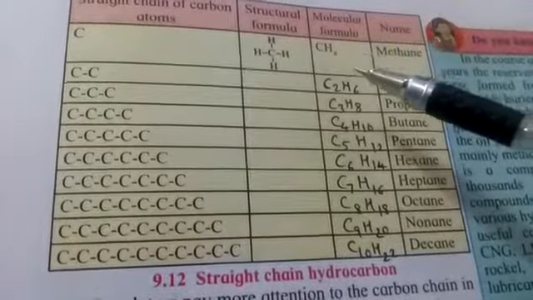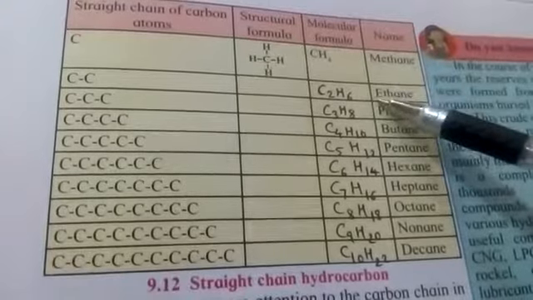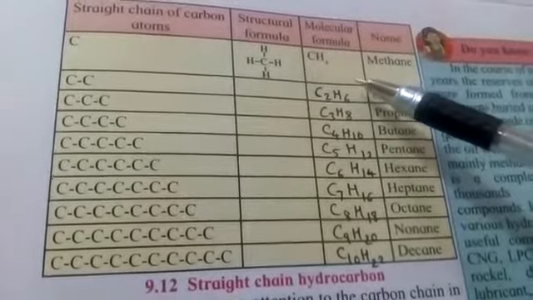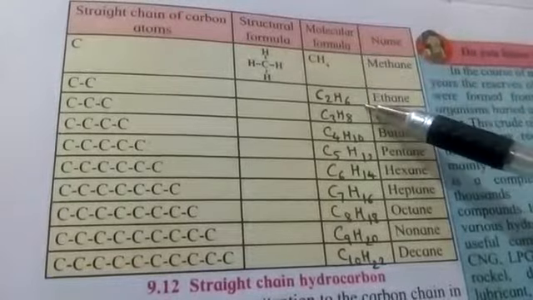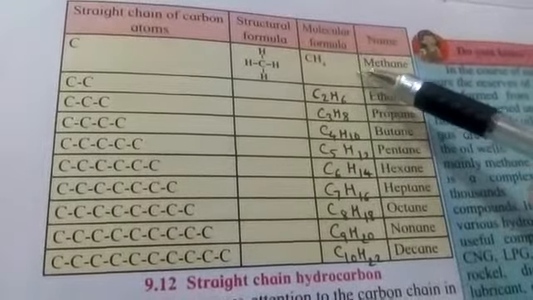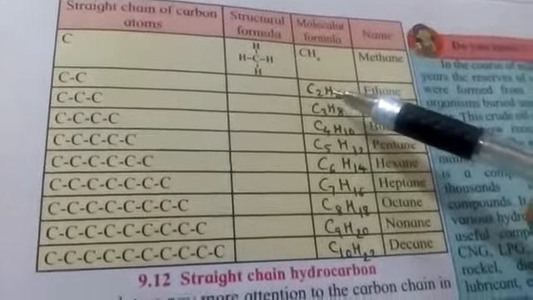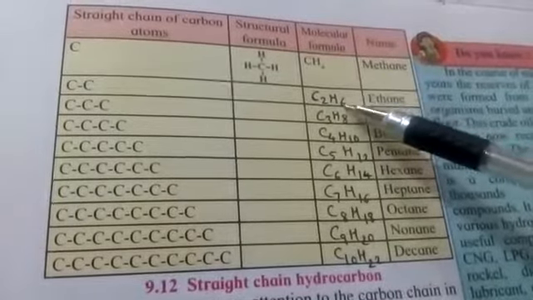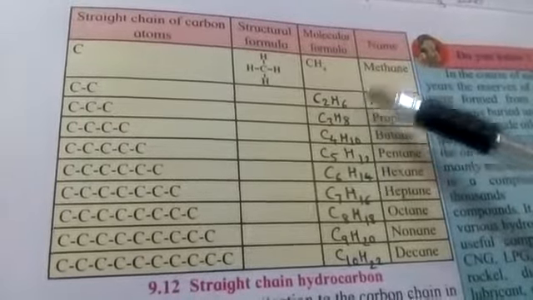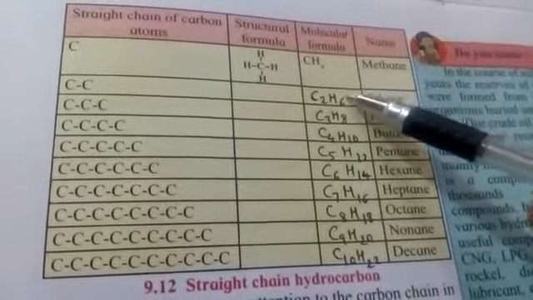Now this methylene unit is the CH2 unit. That means as methane is the neighbor of ethane, there is going to be a difference of a CH2 unit, that is a methylene unit, between methane and ethane. Ethane is greater than methane by CH2. That means in ethane, one carbon atom and two hydrogen atoms are more than in methane, and that is why ethane is greater than methane by one methylene unit, that is the CH2 unit.